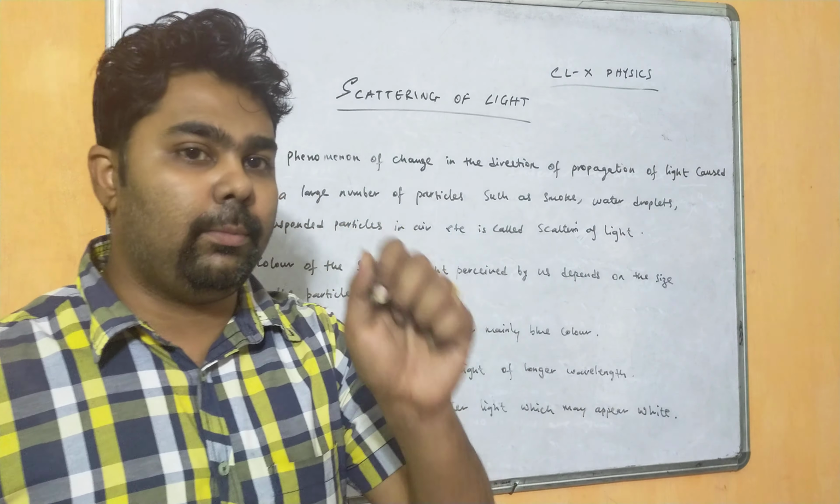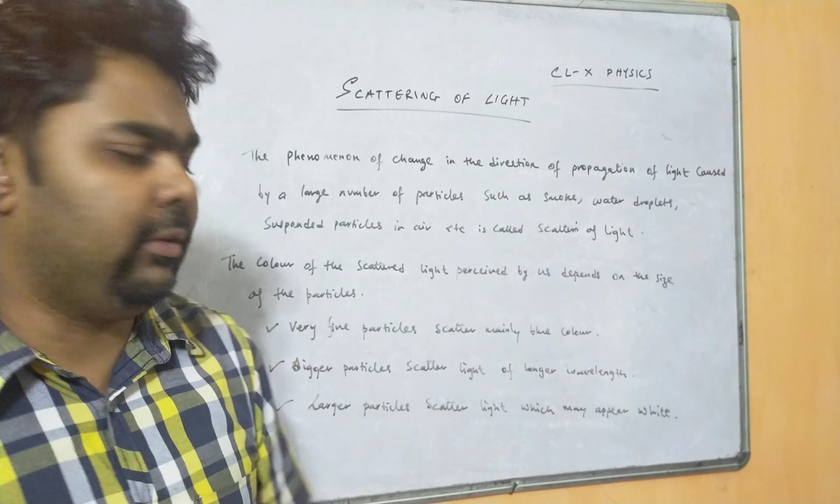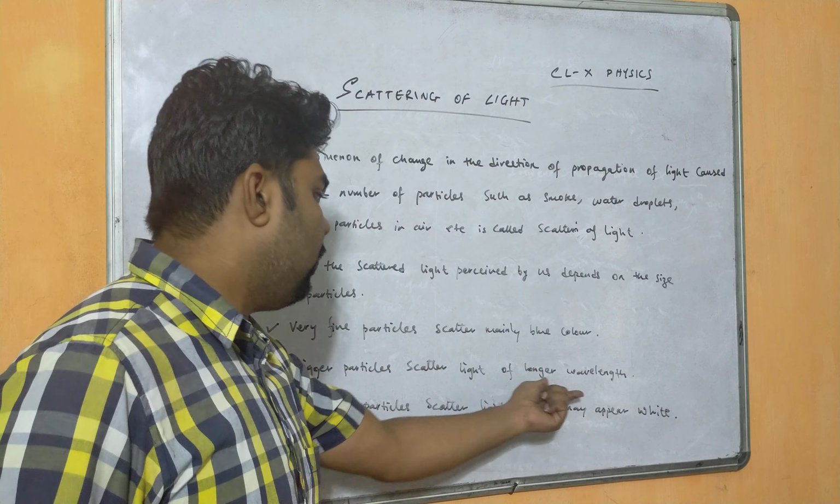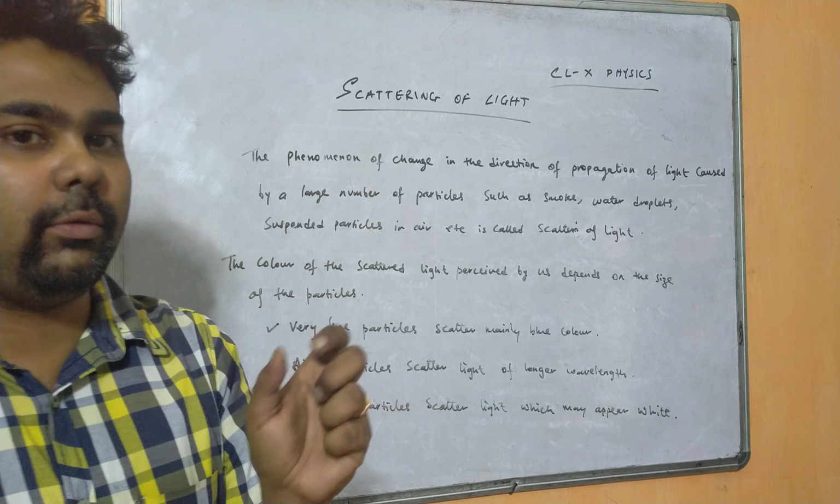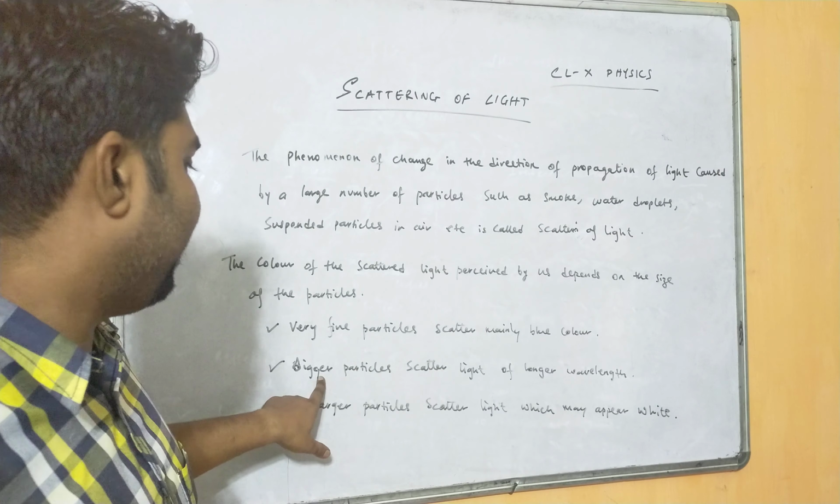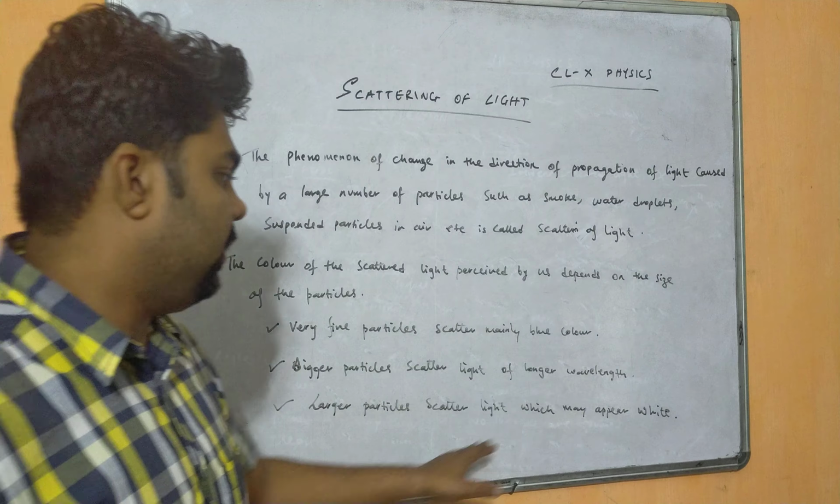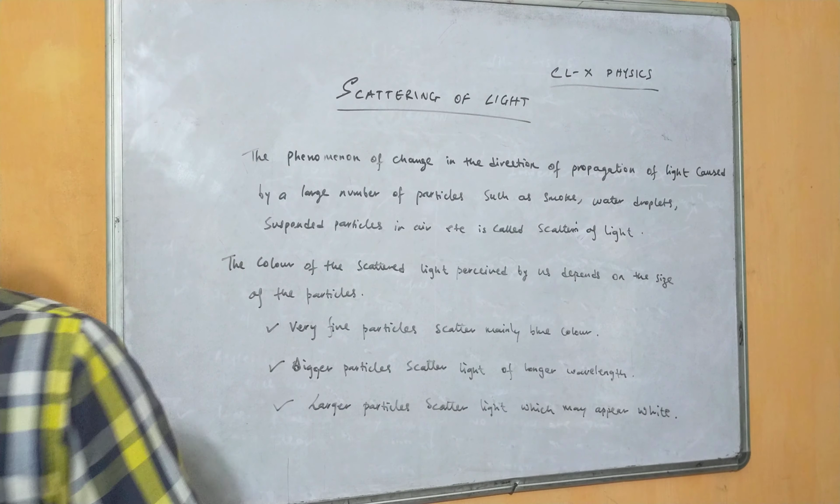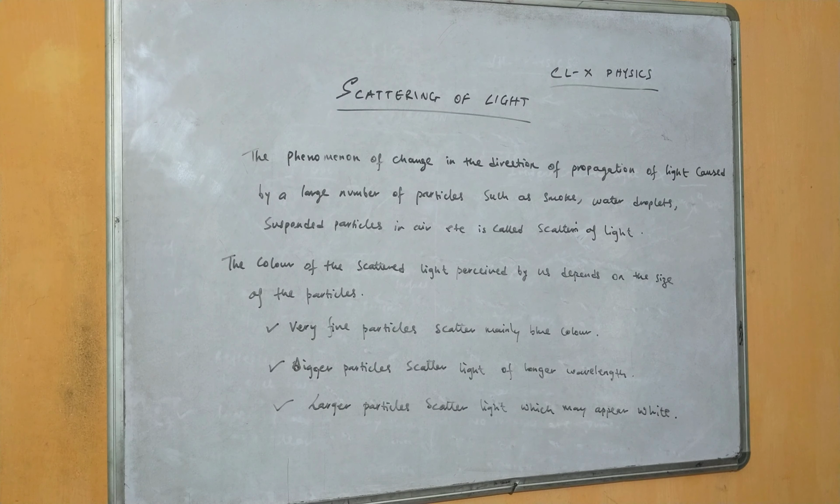That means the blue color is seen due to fine particles in the atmosphere. Bigger particles scatter light of longer wavelength. That means if the light has a longer wavelength, it will be scattered by the bigger particles. Similarly, white light gets scattered by the larger particles. Okay, so these 3 points you need to remember.